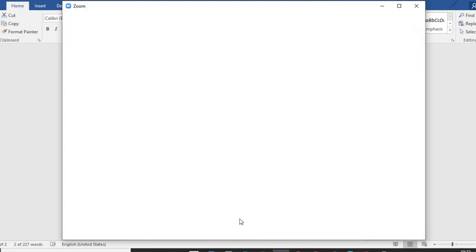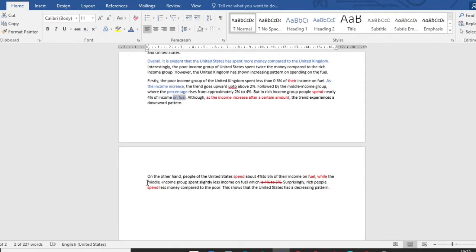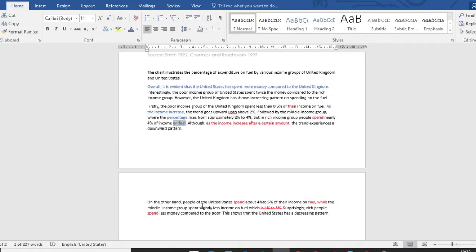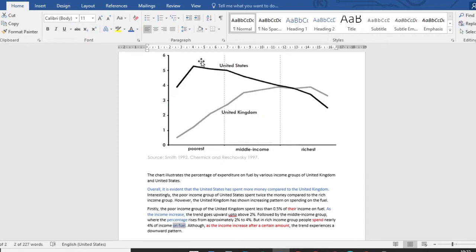Although as the income increases after a certain amount, the trend experiences a downward pattern. Yes, that is for the income. Yes. On the other hand, people of United States spend about 4 to 5% of their income on fuel, while middle income spends less on the fuel. So 4 to 5%, and then you can write here as the income increases, there is a decreasing trend.